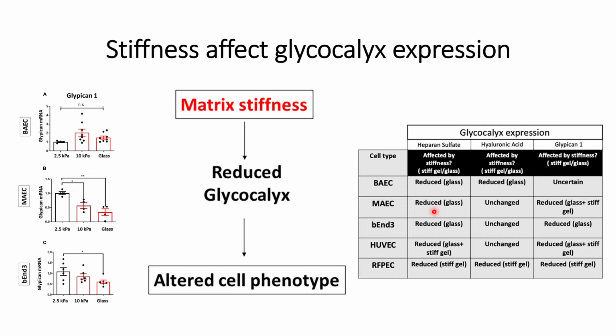So all these results made them conclude that, majorly because of the matrix stiffness, there is a reduction in glycocalyx formation or glycocalyx expression in the endothelial cells, and that can lead to an altered cell phenotype. So this is what they finally conclude.